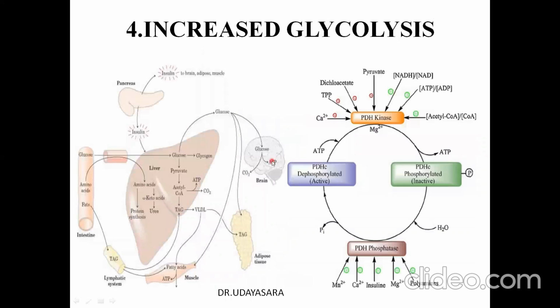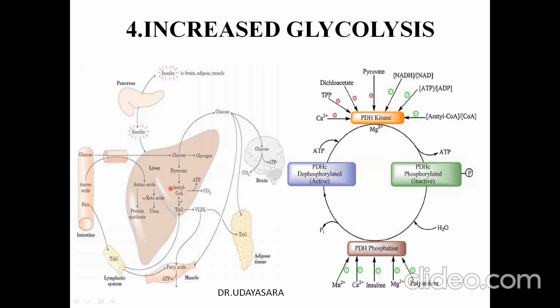Fourth is the increased glycolysis. High insulin glucagon ratio will favor the entry of glucose into the hepatocyte. This glucose enters into the glycolytic pathway to produce acetyl-CoA. So this high insulin will make the pyruvate dehydrogenase complex become active. The PDH complex will be active in the dephosphorylated state. Also, increased pyruvate will inhibit the enzyme pyruvate dehydrogenase kinase, and hence pyruvate dehydrogenase will be active in the dephosphorylated state, and hence glycolysis ensues.